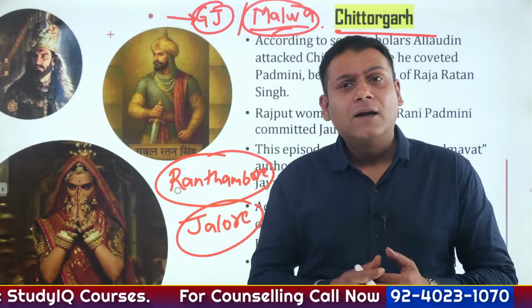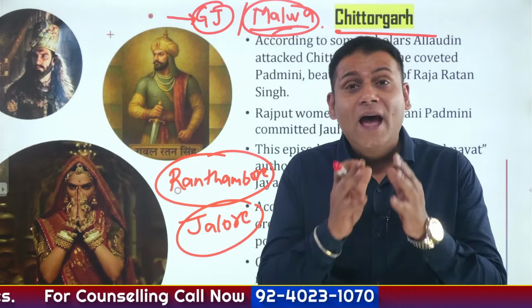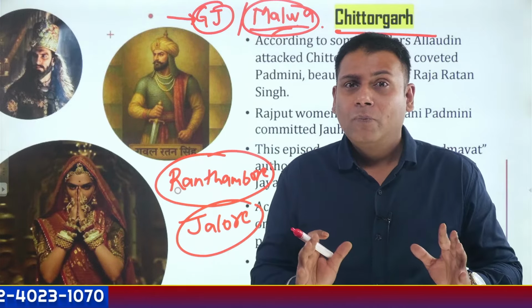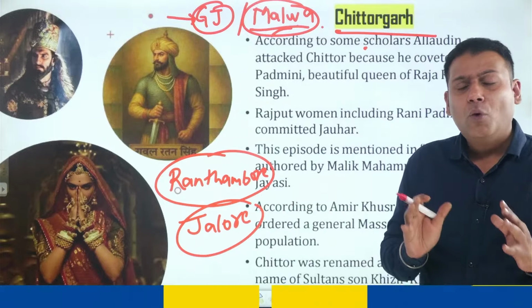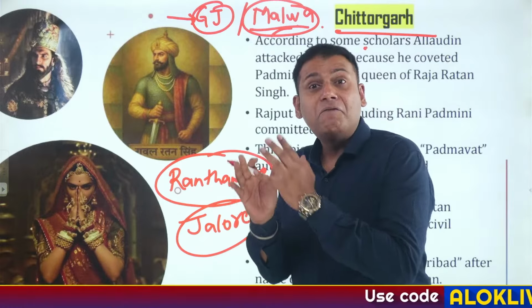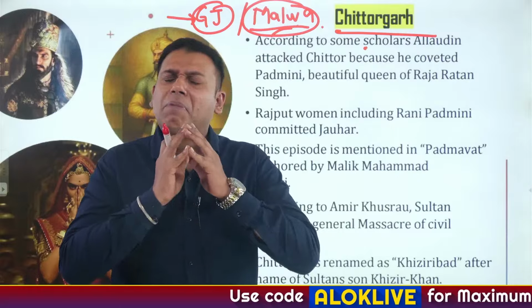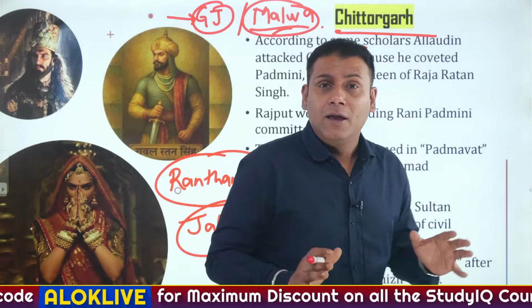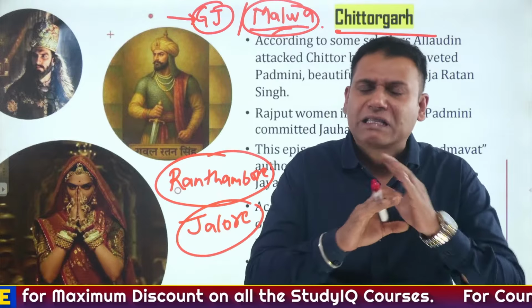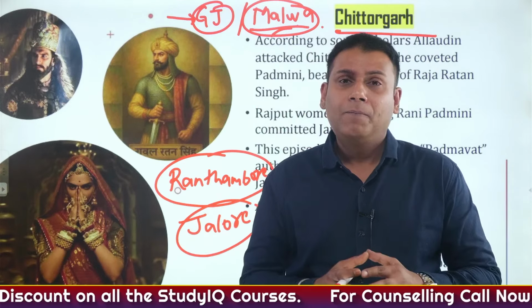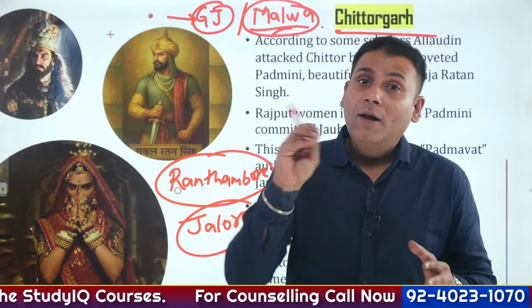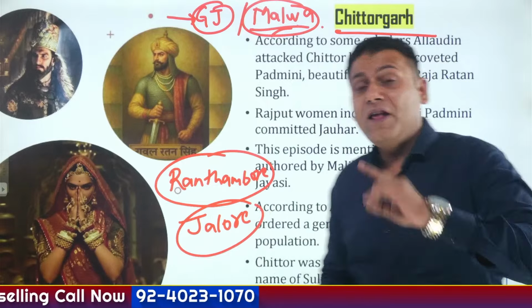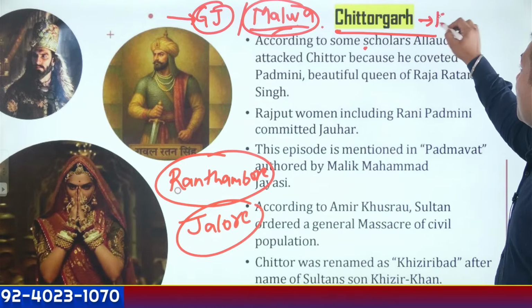And after that, Rani Padmini, along with 900 to 1000 women of Chittorgarh, committed Jauhar. Since Alauddin Khilji wanted to marry Rani Padmini forcefully, he got completely infuriated, very annoyed and angry, and he created a general massacre in the region of Chittorgarh. In fact, during the medieval period, during the tenure of Alauddin Khilji, Chittorgarh was renamed as Khizirabad.